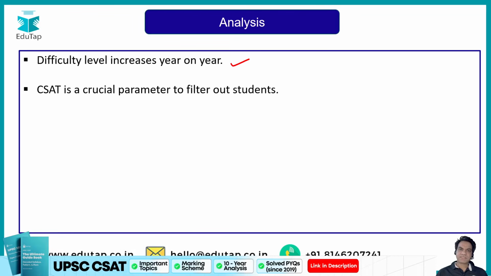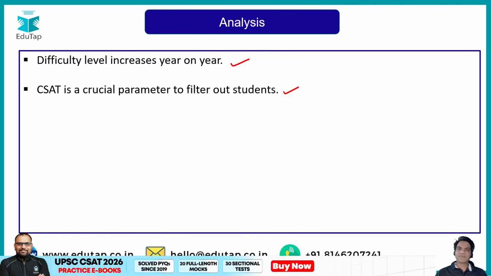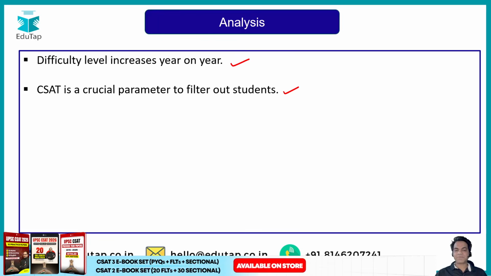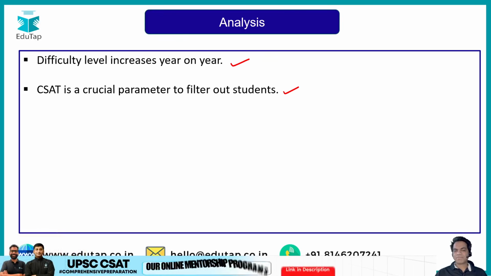Number two, CSAT has become a crucial parameter for filtration of students. Now guys, you won't believe me, about 35 to 38% of students fail in CSAT every year. 35 to 38% of students, and you don't want to be in that. So what UPSC has done is they are using CSAT as a filtration process.